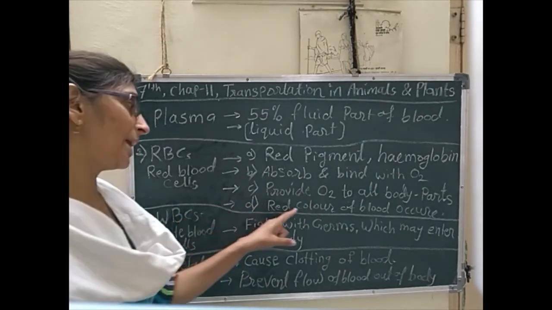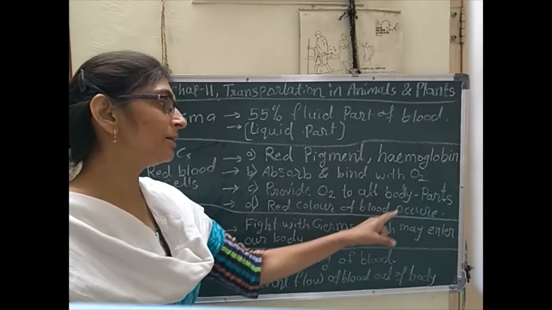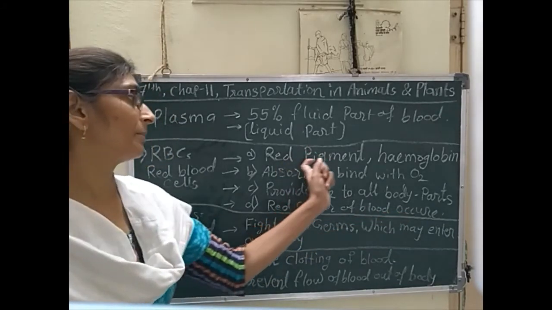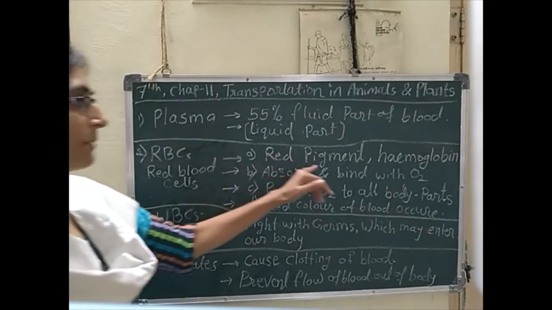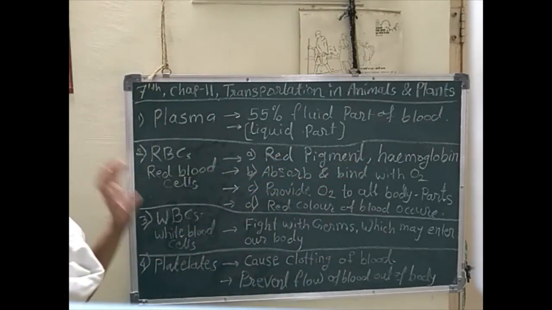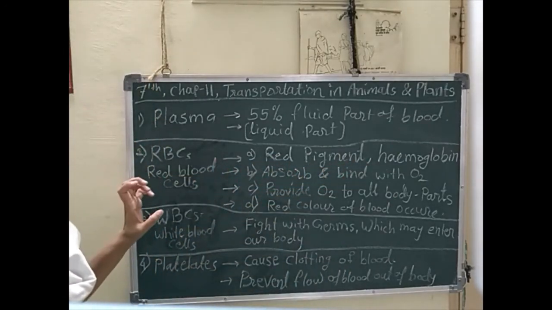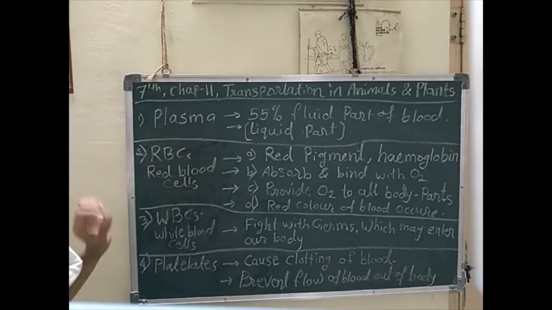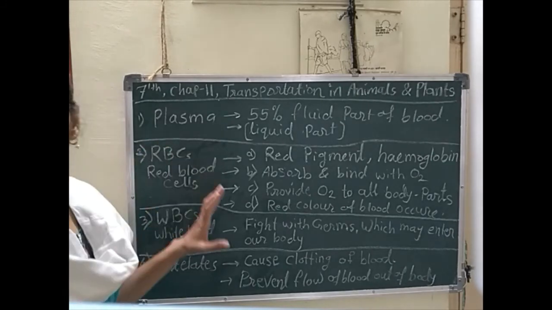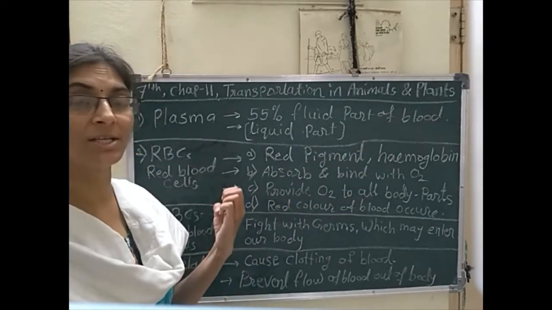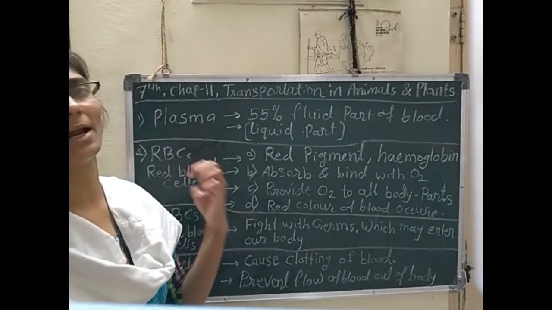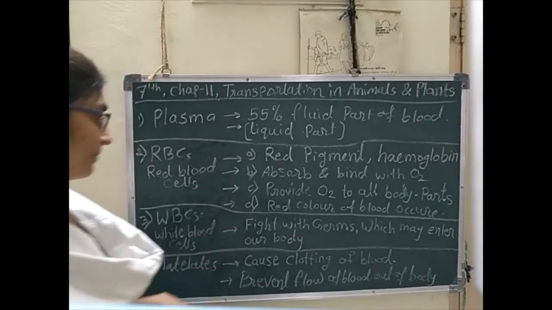The red color of blood occurs due to this red pigment, hemoglobin. So hemoglobin or RBCs are a very important part of blood, not for color only, but because that part absorbs oxygen, which is most needed for our body.